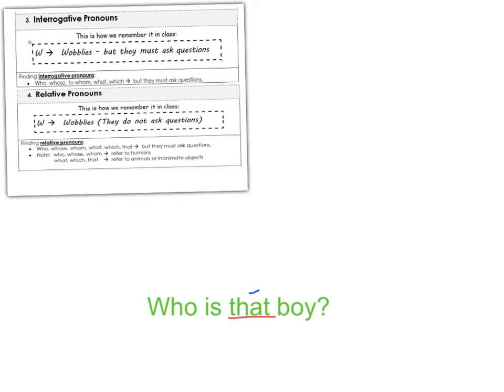Who is that boy? If I drew a picture, I would have drawn a person pointing to a specific boy. Who is that boy? This word points to the boy, and therefore it is not a relative pronoun.